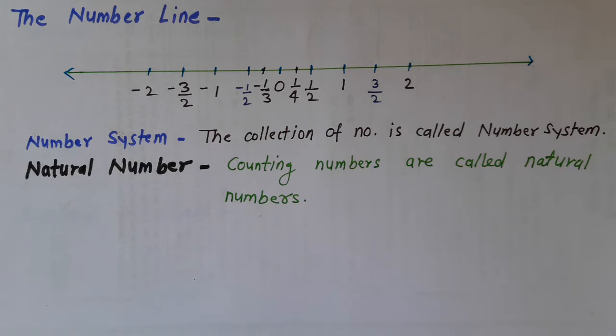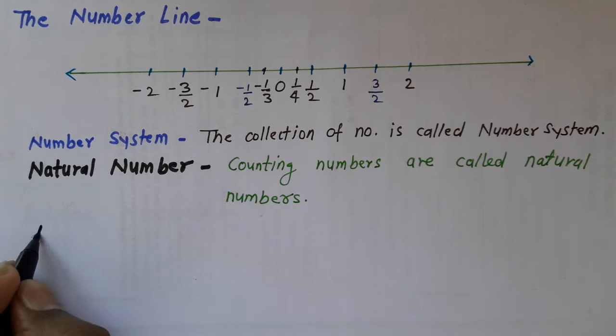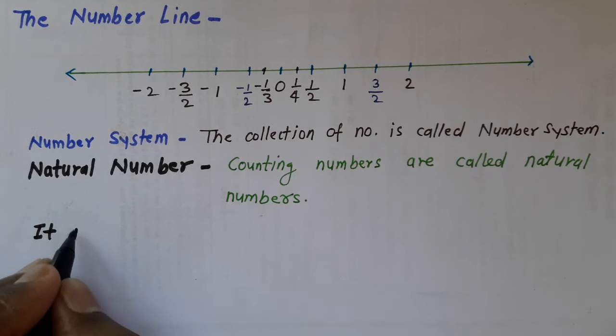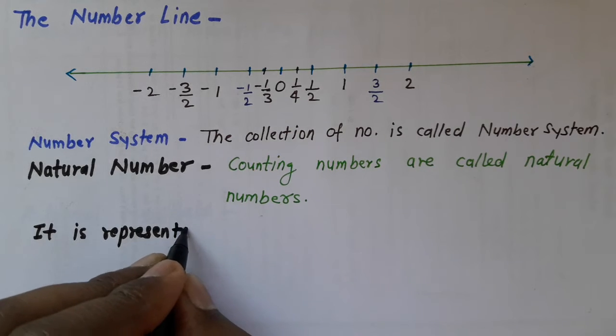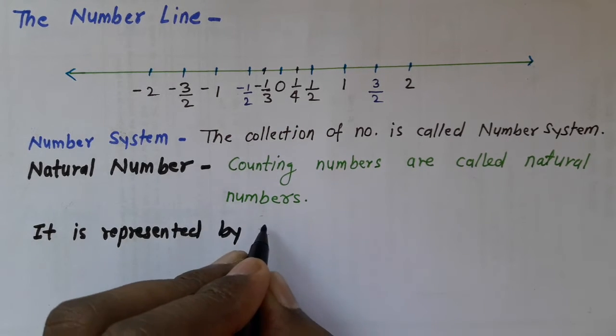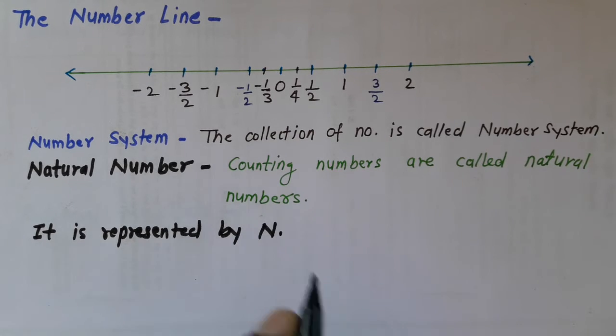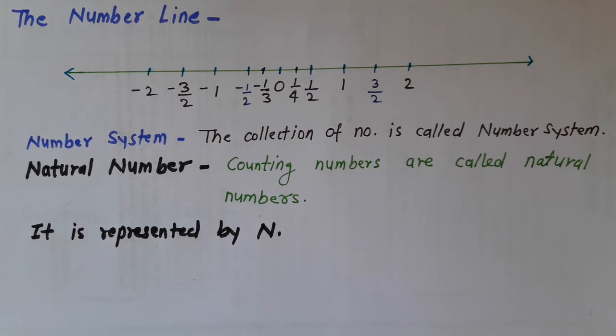It is represented by N. N means natural numbers.